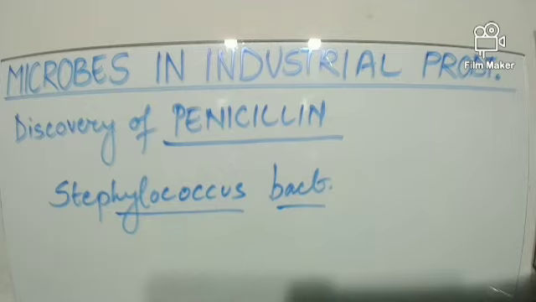Now this bacteria was being cultured in a petri dish, or we can say a culture plate. This petri dish or culture plate was accidentally left uncovered, and it was observed that there was growth of mold on one side of the petri dish.